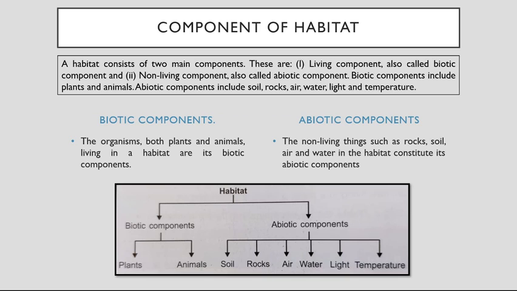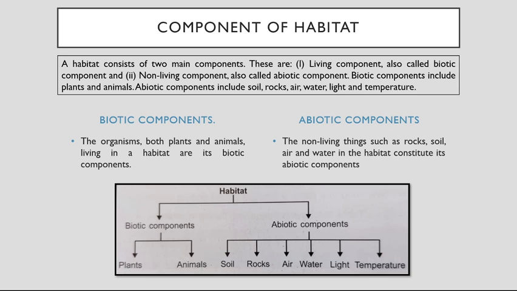Moving further to components of habitat. A habitat consists of two main components. Living components are called biotic components and non-living components are called abiotic components. Okay, components of habitats are two. There are two main components: first, living component and non-living component.